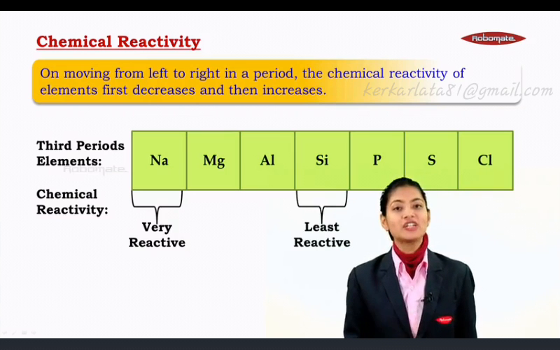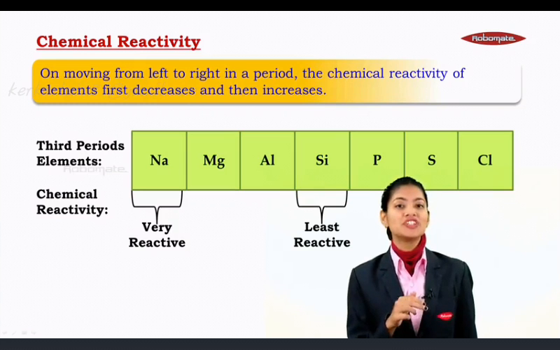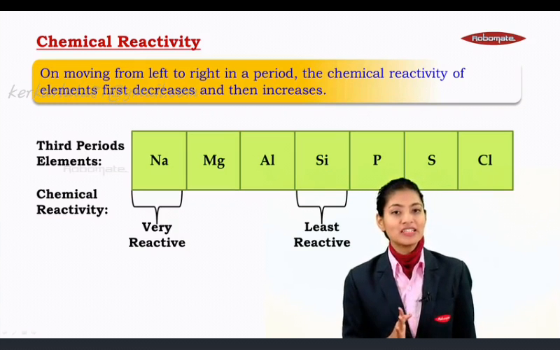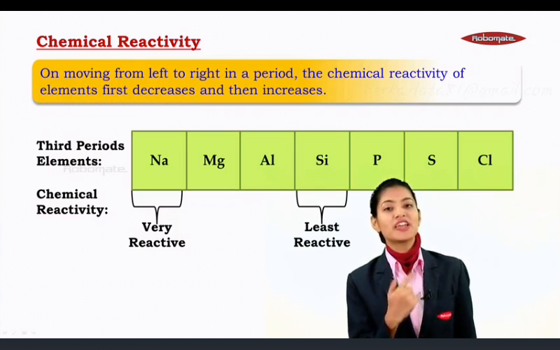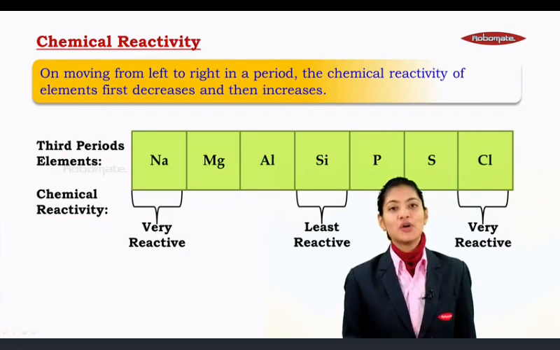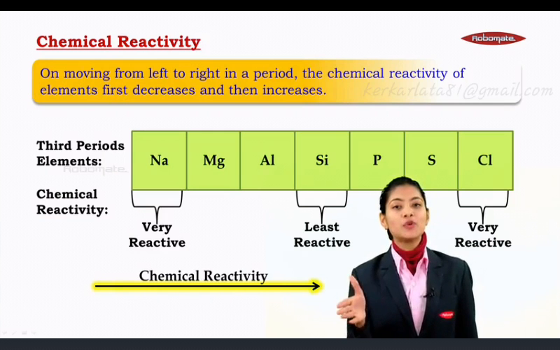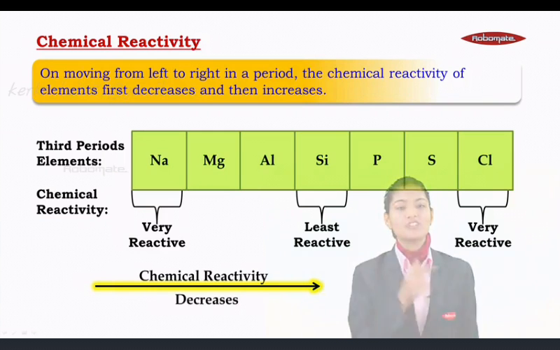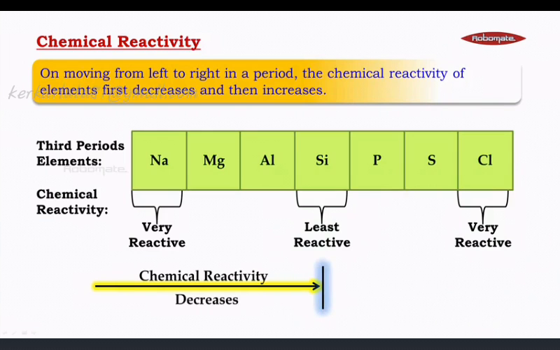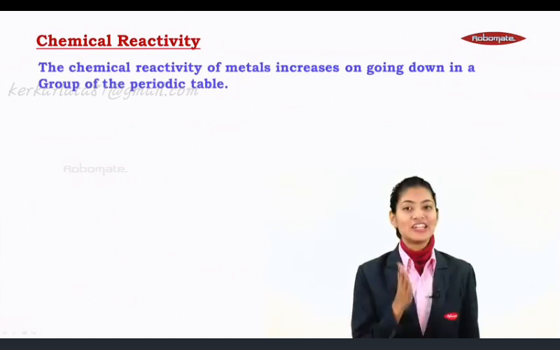silicon is the least reactive. But after silicon comes phosphorus, which is comparatively more reactive than silicon, sulfur, which is again more reactive, and finally chlorine, which is a highly reactive or very reactive element. So we see over here that as we are moving from left to right, the chemical reactivity was decreasing. But after a certain point, the chemical reactivity was further increasing. So if this was the case in a period, let us understand in a group.